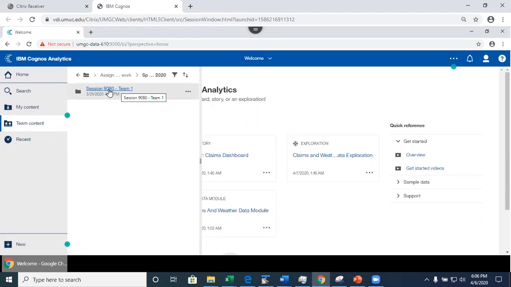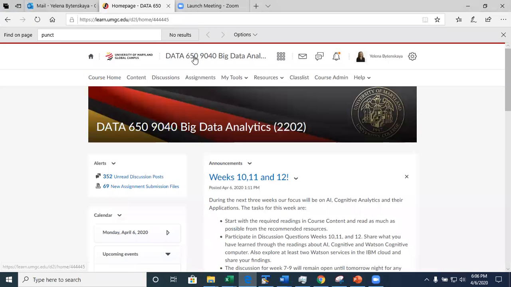If you're not sure what your session name is, it's in Leo. Let me give you an example. I'm a TA of data 650, and this is session 9040. This is how you know the session you have. You go to Leo, and it's going to be at the top.